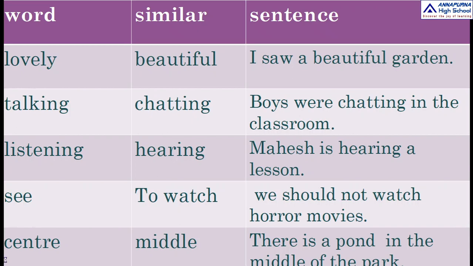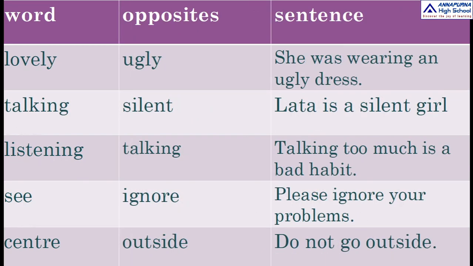Okay children, now let us see opposites of the given words and sentences also. Here first word is lovely, so its opposite is ugly. Okay, and here sentence is, she was wearing an ugly dress. Next word is talking.